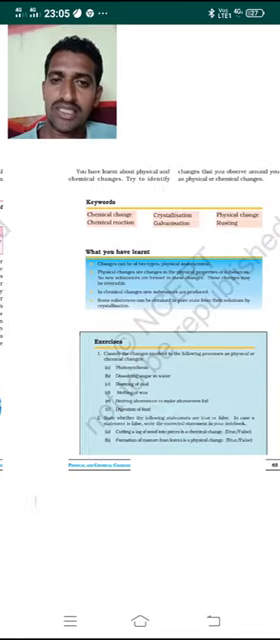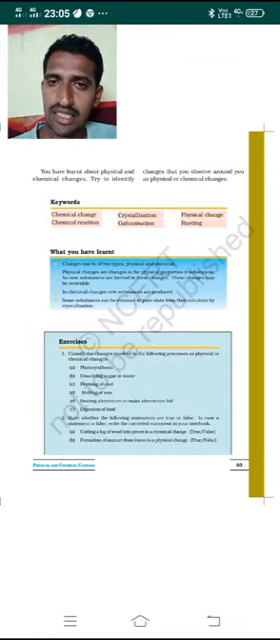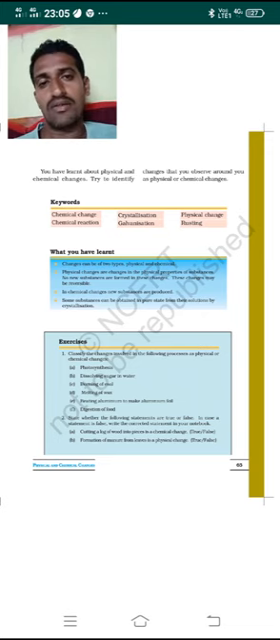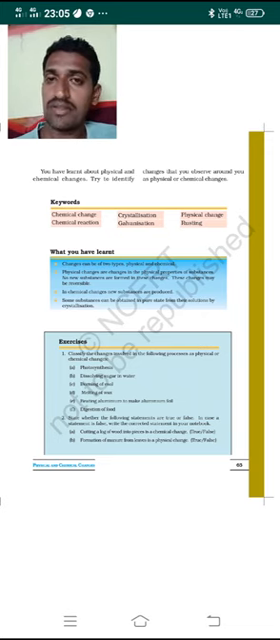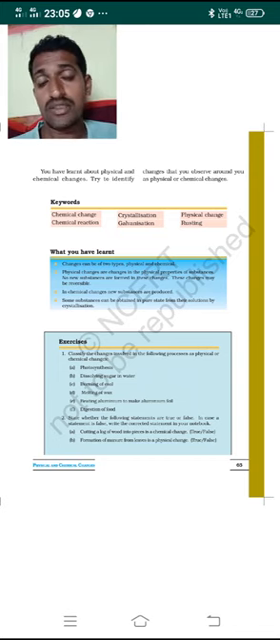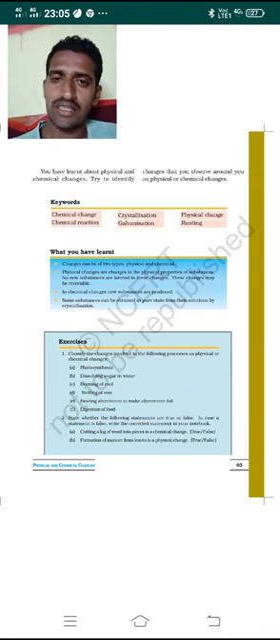Dear students, this is the end of the lesson physical and chemical changes. In this lesson we studied physical and chemical changes, and we also identified changes that we observe in our surroundings as physical or chemical changes. If they are reversible, they are physical changes. If there is a change in the shape, size or state of the object, then it's a physical change. If there is a formation of a new substance, then it's a chemical change.